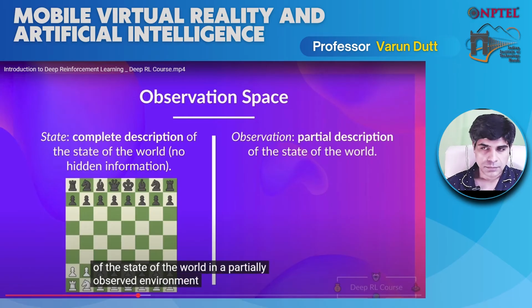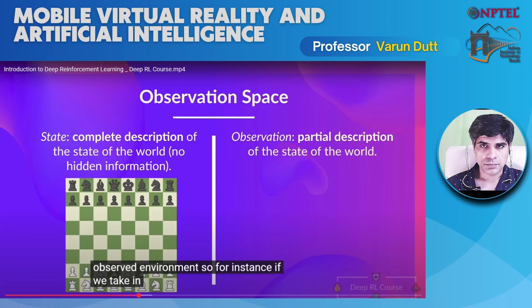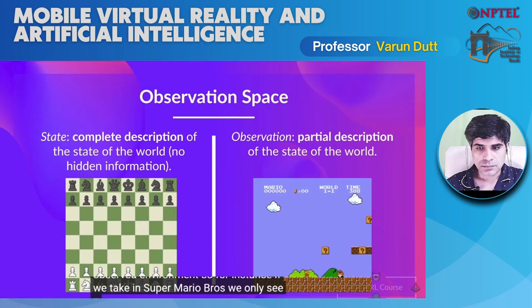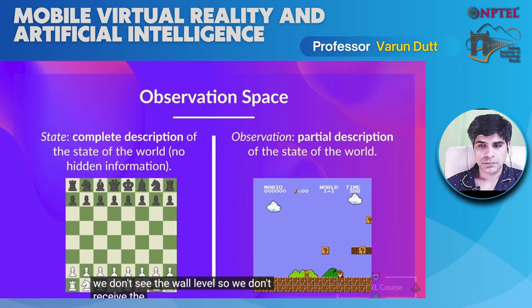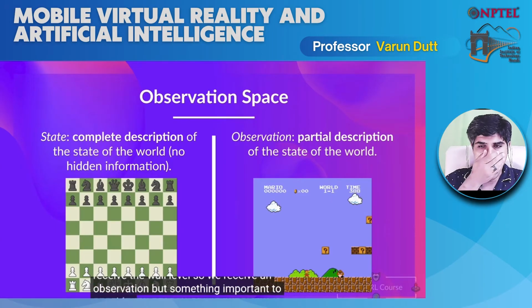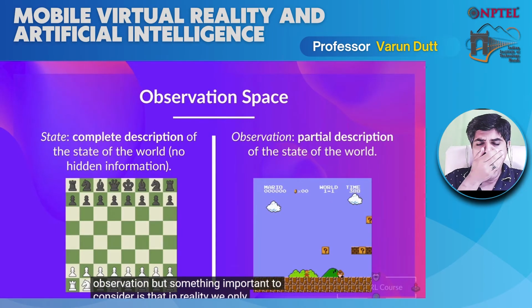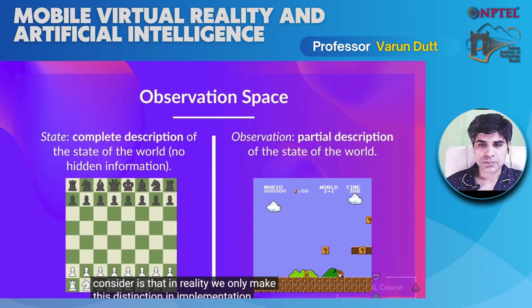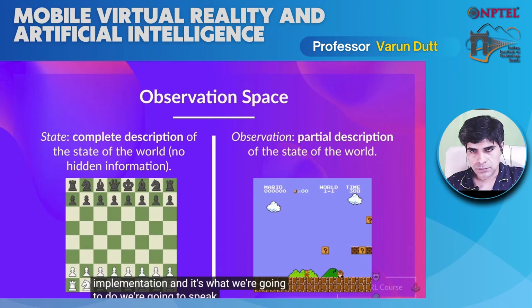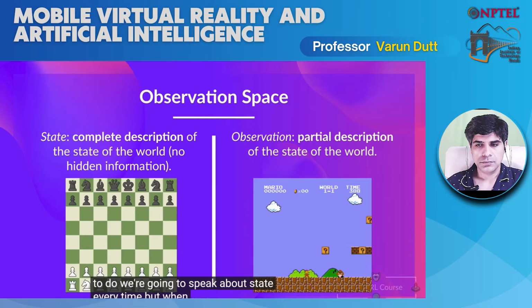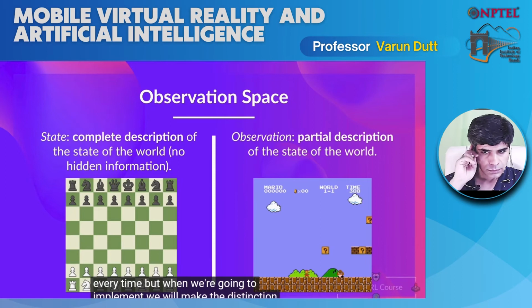Partially observed environments. So for instance, if we take Super Mario Bros., we only see a part of the level close to the player. We don't see the whole level, so we don't receive the whole level. So we receive an observation. But something important to consider is that in reality, we only make this distinction in implementation. Most reinforcement learning courses use the term state when they explain something, but do the distinction in the implementation. And it's what we're going to do. We're going to speak about state every time, but when we're going to implement, we'll make the distinction.